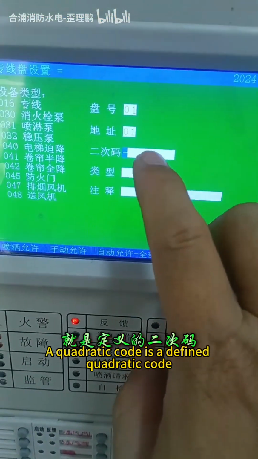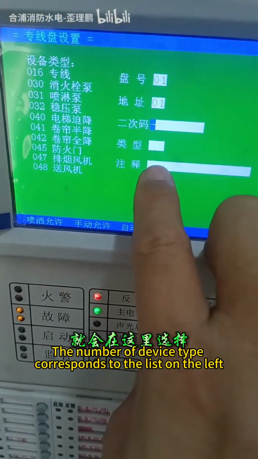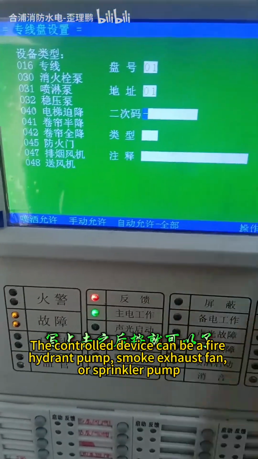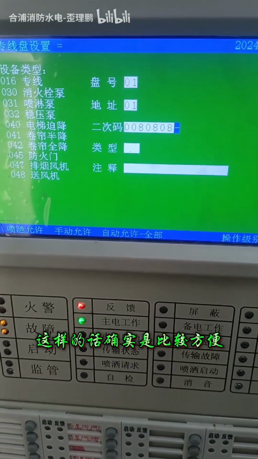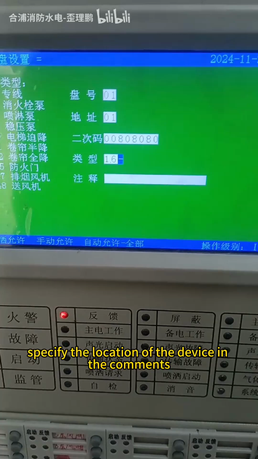A quadratic code is a defined quadratic code. The number of device type corresponds to the list on the left. The controlled device can be a fire hydrant pump, smoke exhaust fan, or sprinkler pump. Specify the location of the device in the comments.